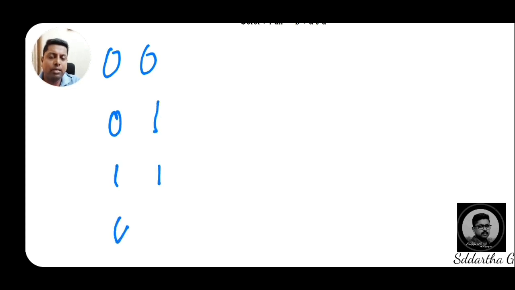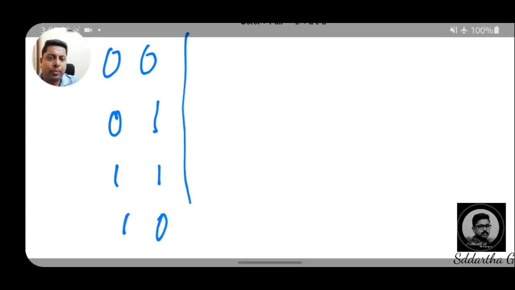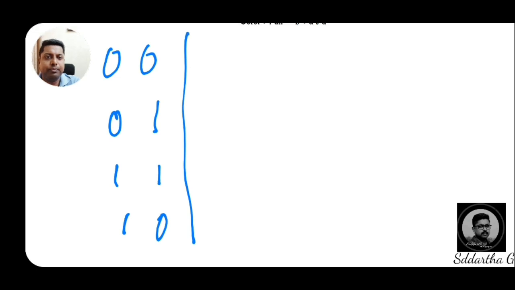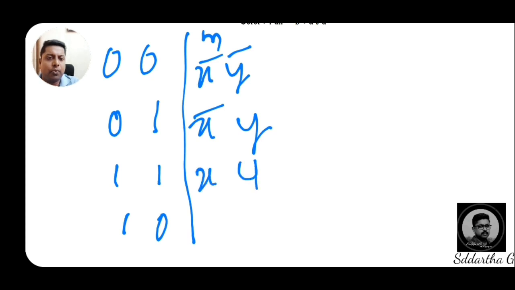Follow this technique to write the K-map: 0 0, 0 1, 1 1, 1 0. For min terms, small m, that is x bar into y bar, x bar into y, x y and x y bar. This is for min terms.